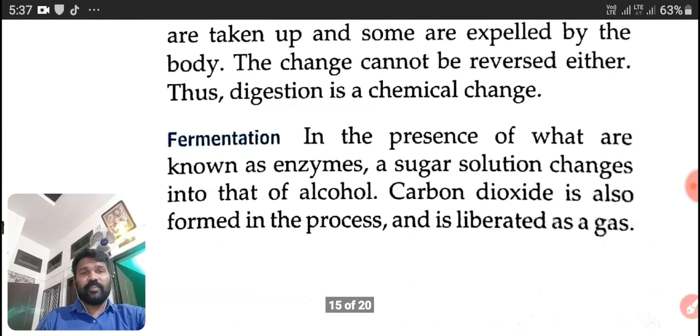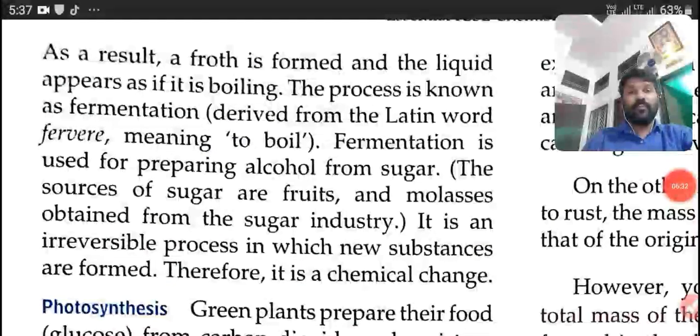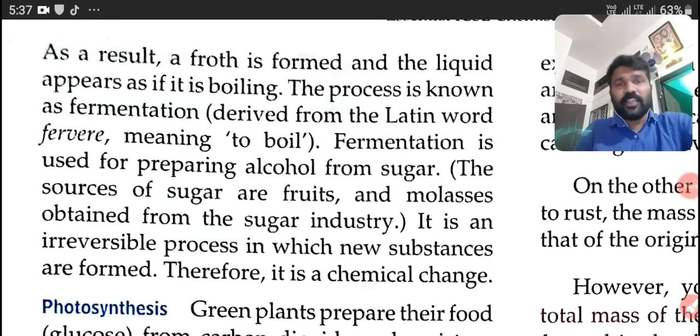Now, fermentation. In the presence of what are known as enzymes, a sugar solution changes into alcohol. Carbon dioxide is also formed in the process and it is liberated as a gas. As a result, a froth is formed and the liquid appears as if it is boiling.